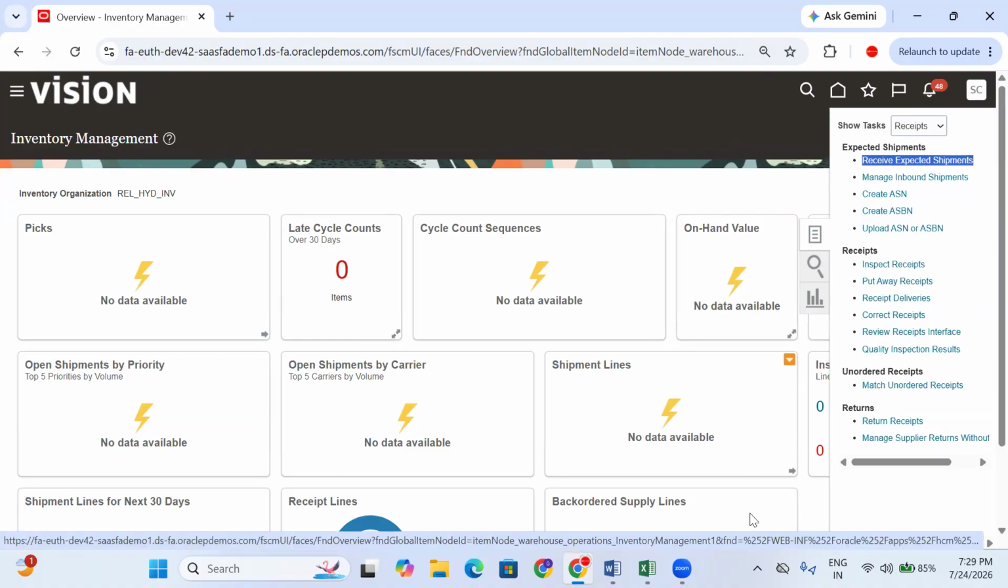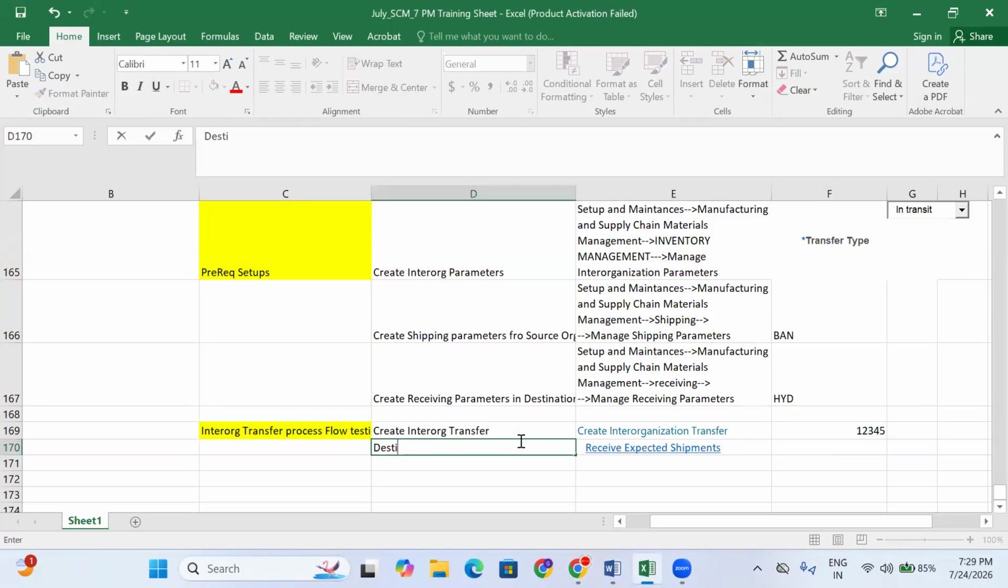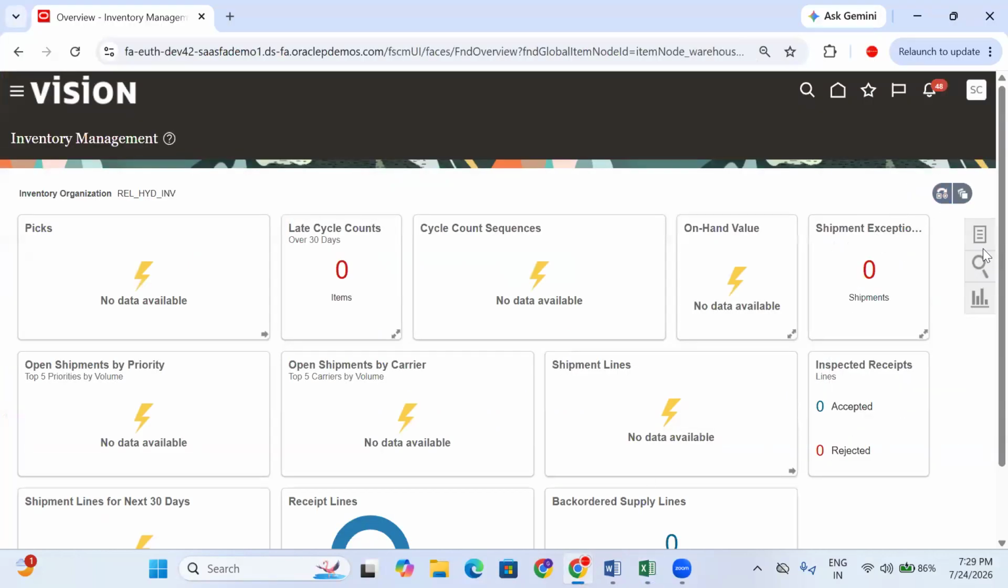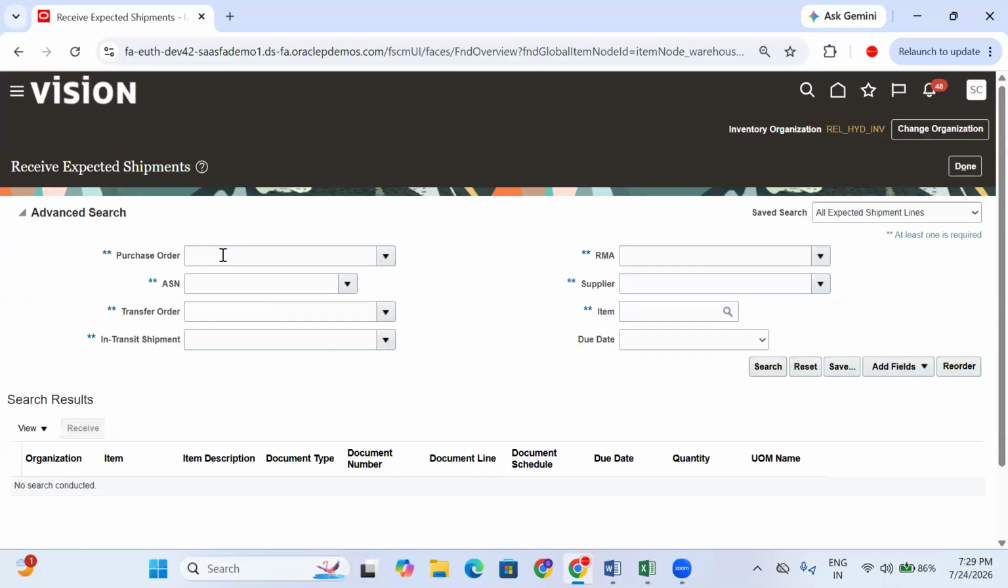What is the task name? Receive expected shipment. Right? Now, destination org is... receive the material. Receive the material by performing the receive expected shipment. Okay, click on this. Receive expected shipment.